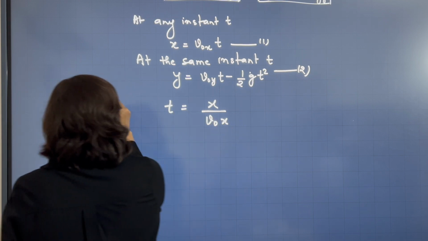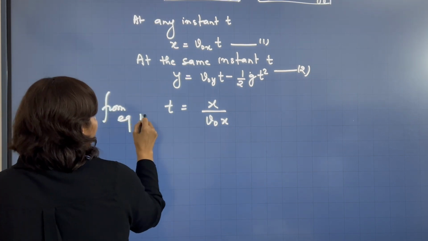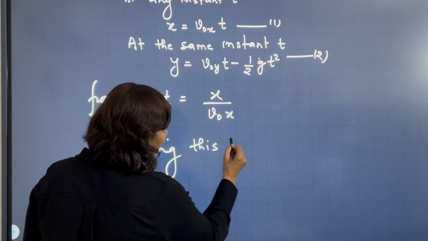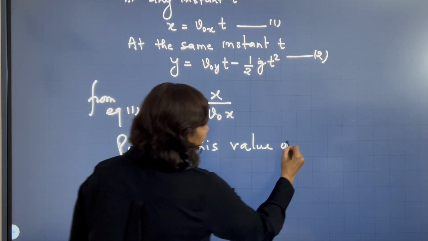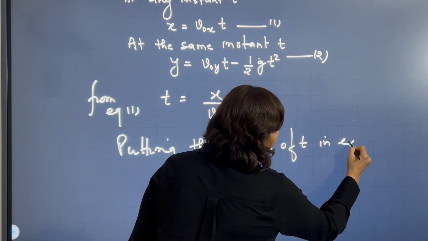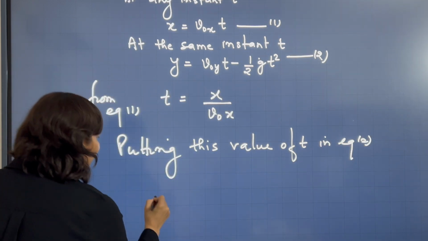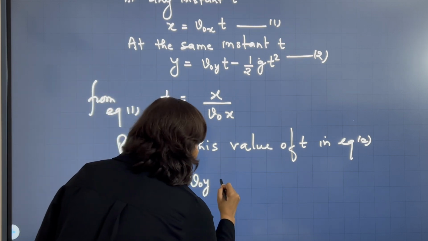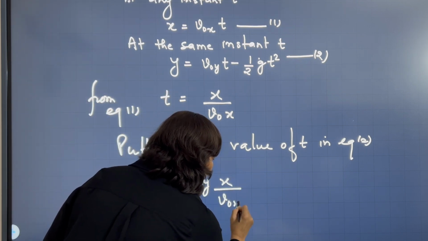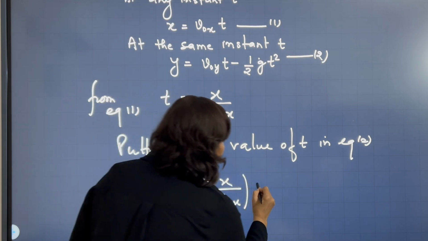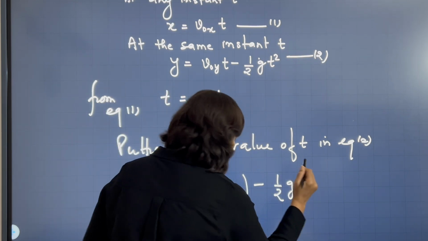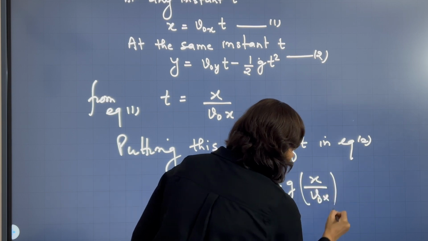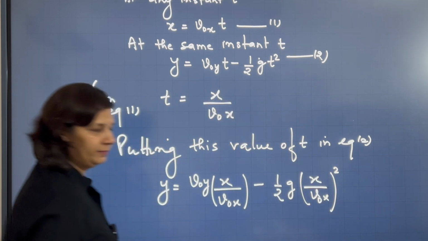Putting this value of t in equation 2, what do I get? y is equal to v naught y x over v naught x, minus half g. In place of t, again I will write x over v naught x whole square.